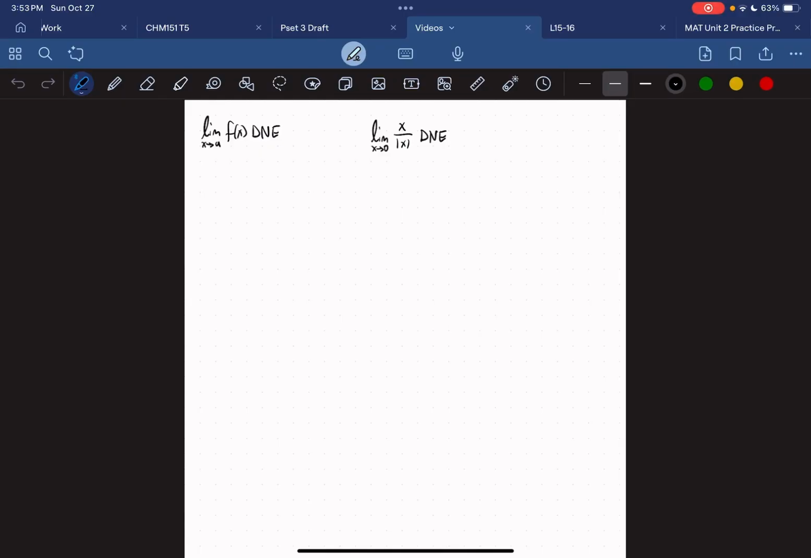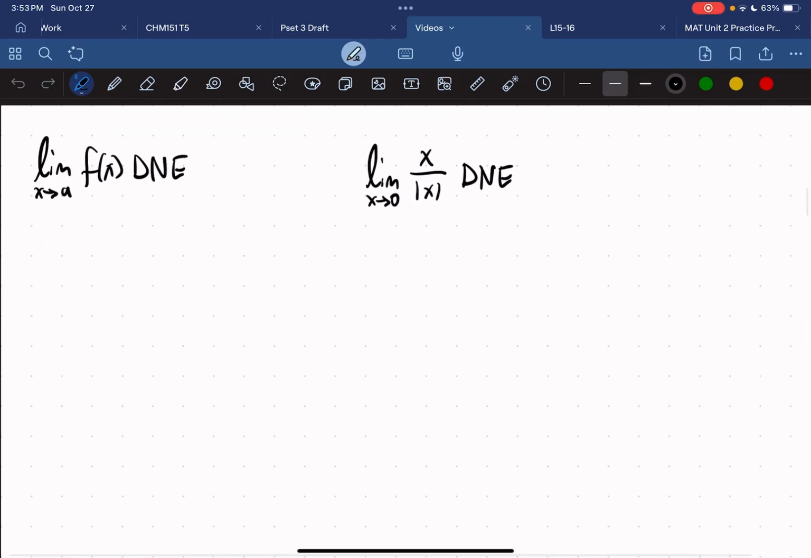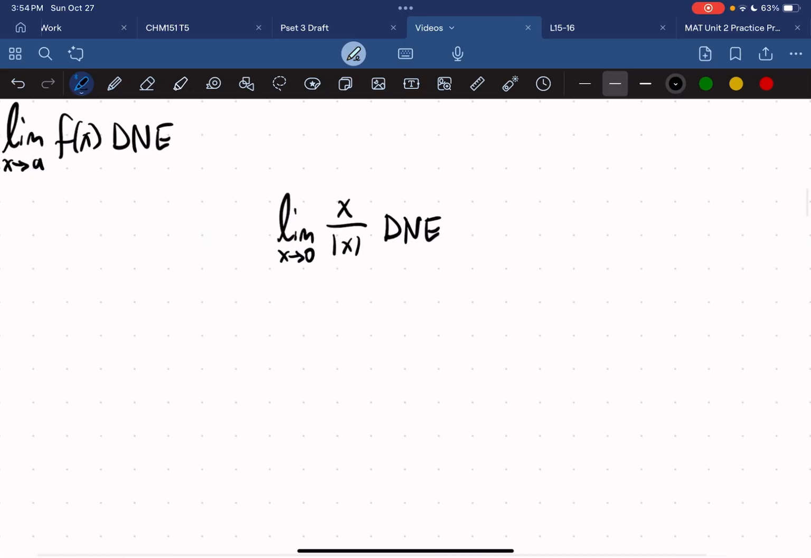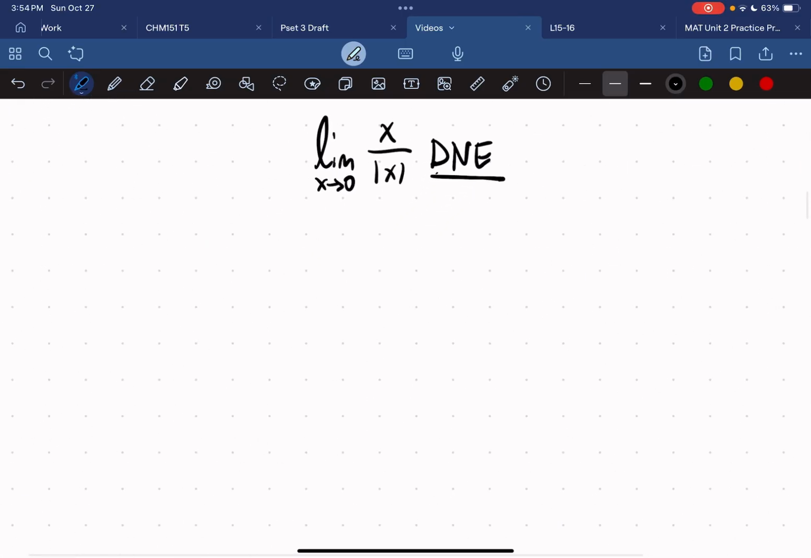So in this video, I'll be going over the structure of an epsilon delta proof in the format of the limit as x approaches a real number does not exist. Okay, so I'll be using this one as an example. So first thing we have to note here is that this does not exist, right?